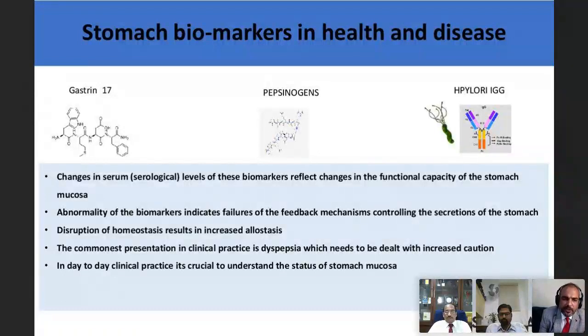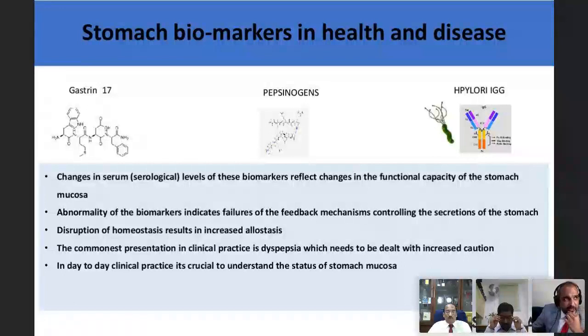Any abnormality of these biomarkers indicates failures of the feedback mechanisms responsible for controlling the secretions of the stomach. Thus, disruption of this homeostasis will increase the allostatic load, the most common presentation of which in clinical practice is dyspepsia, which obviously needs to be dealt with caution.